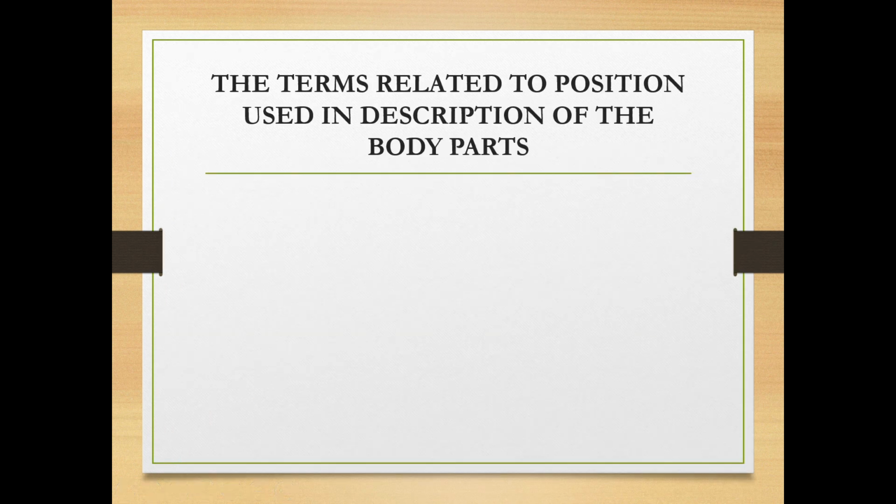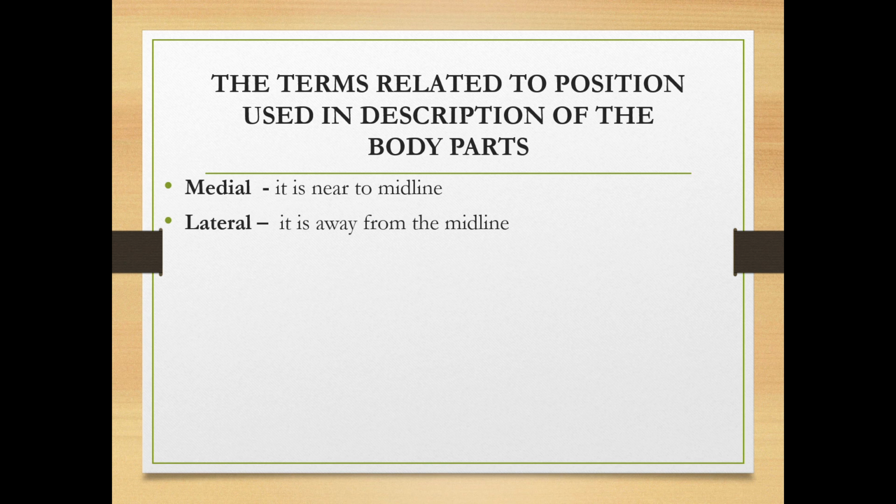Now we are going to see some other terms related to position, which are used in describing body parts. When you are studying body parts, we use these terms for describing them. First, medial. Medial means near to the midline. Lateral, it is away from the midline. Anterior, or ventral, it is nearer to the front of the body.